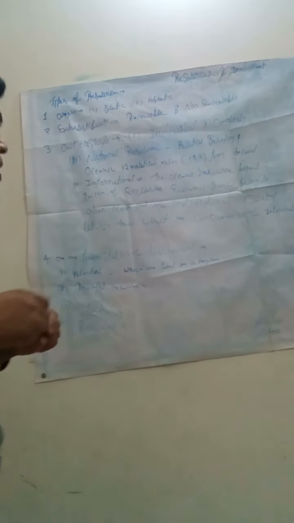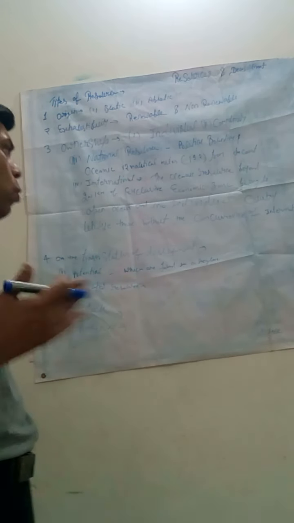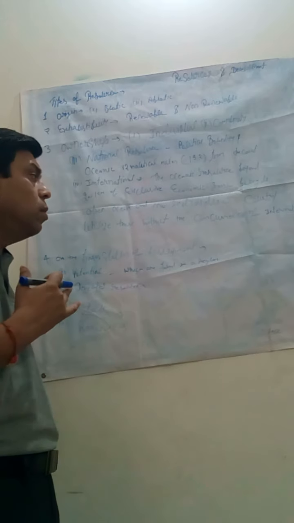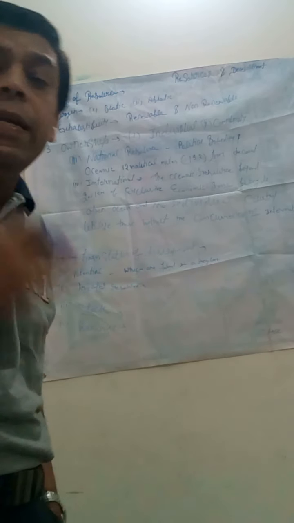And the next one is the international resource. The oceanic region beyond 200 kilometer of exclusive economic zone belongs to open ocean, and no individual country can utilize this without the concurrence of an international institution.